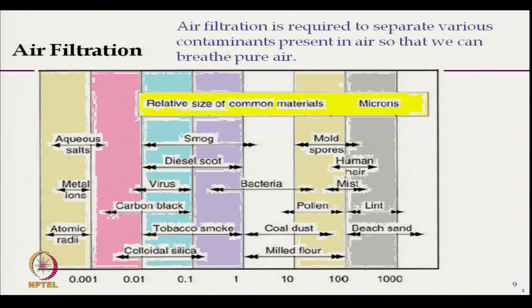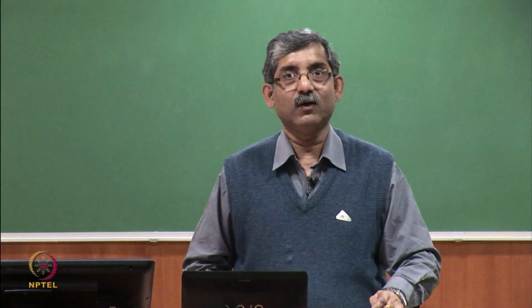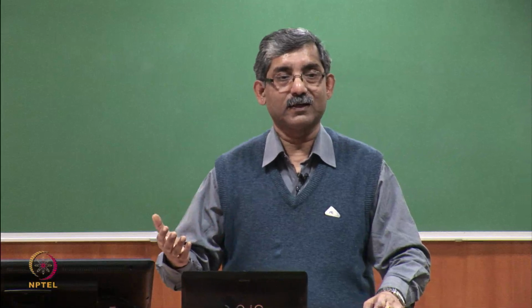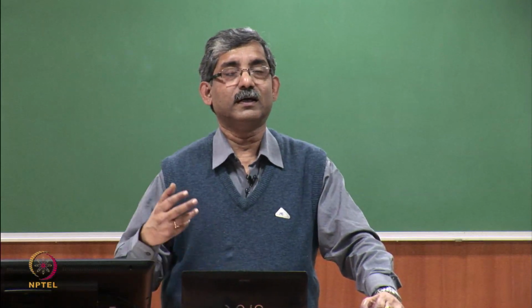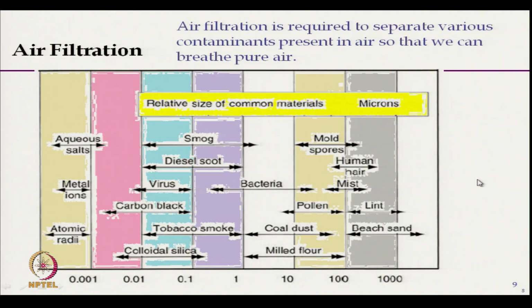So, to design a proper filter fabric, we must first know the range of particle size, then only we can separate these particles from the air or water. So, these are the particles which are present in the air and which need to be separated.